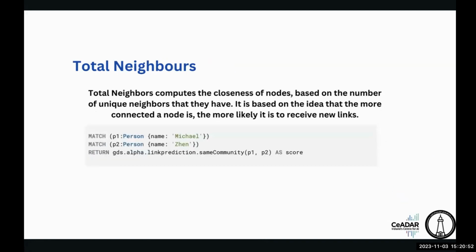And finally, we have total neighbors. Total neighbors computes the closeness of a node based on the number of unique neighbors that it has. It is based on the idea that the more connected a node is, the more likely it is to receive new links when a new connection is going to happen. It calculates the score based on how well nodes are going to be connected with each other, and how likely that is to happen in the future. So it calculates those predictions.